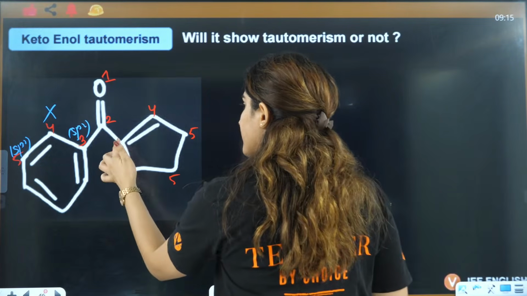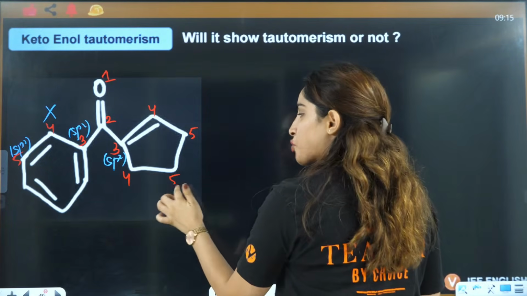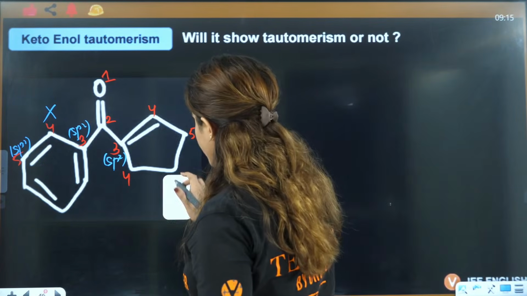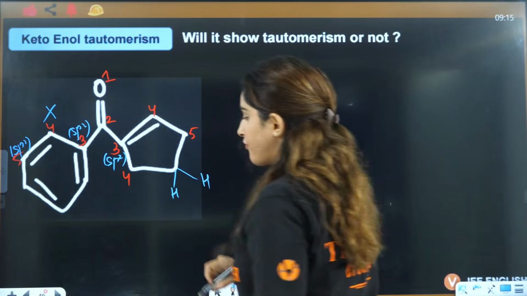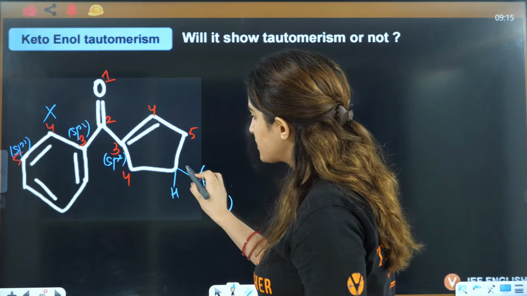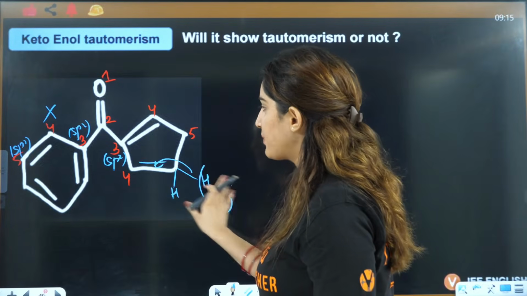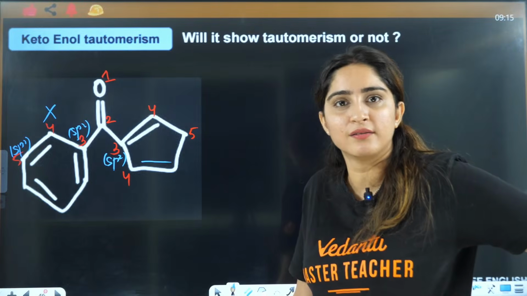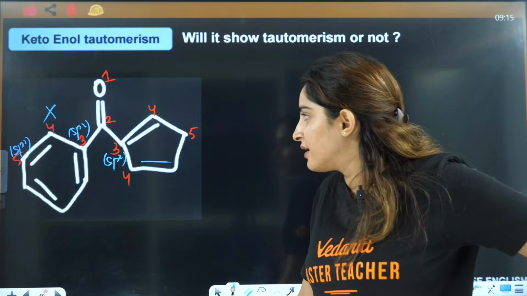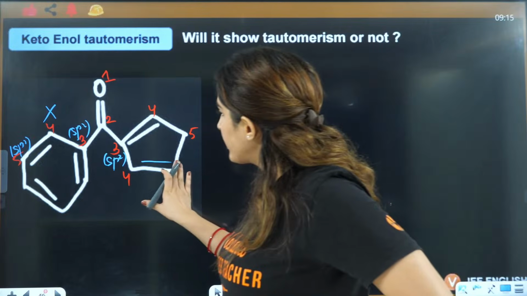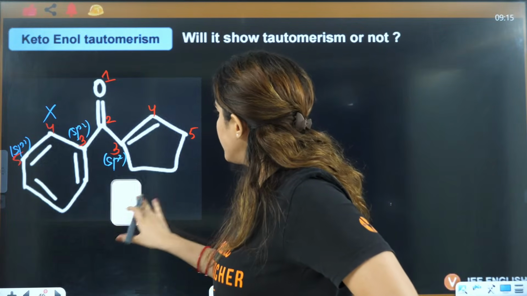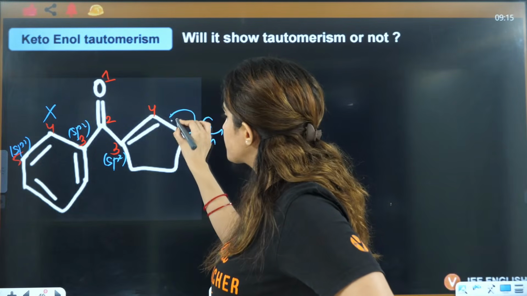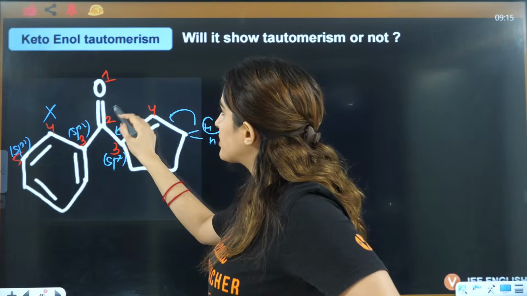If you think, ma'am, this third is sp2, it will go like this, no, it will not actually choose this, because if you have to choose this particular fifth hydrogen, fifth carbon, then this will remove, this bond will shift here. It is happy only, it will be like this. Which tautomerism is it showing? No tautomerism, right? Okay, so how will it behave? From this particular hydrogen, this will get removed, this will shift here, this will shift here further, this will shift here.